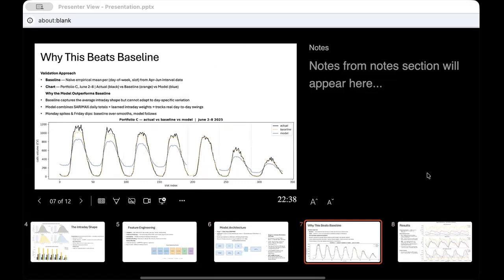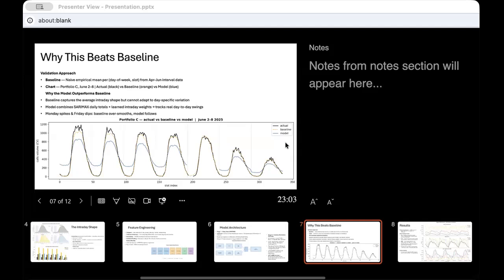We validate our approach by comparing it against a baseline using June's interval data. What the baseline does is compute the historical average for each combination of day of week and time slot. So it captures the typical weekly pattern in intraday shape, but it treats every Monday the same and every Friday the same. The chart here shows one representative week from June for client C, which was our highest volume client.